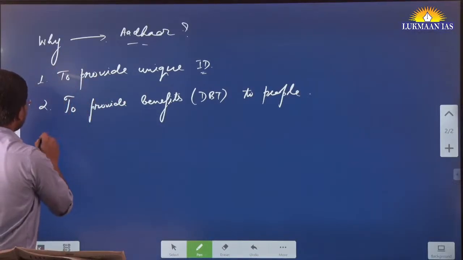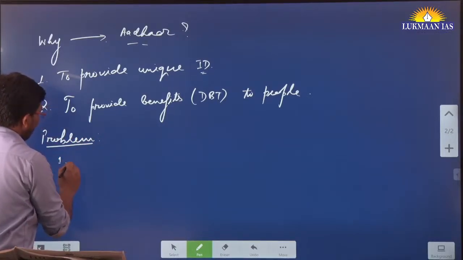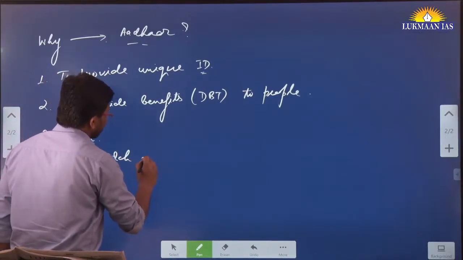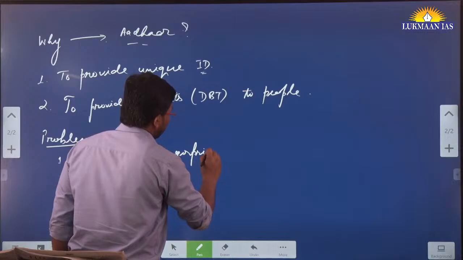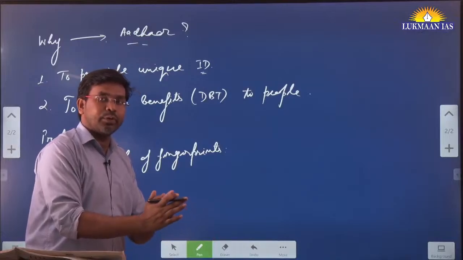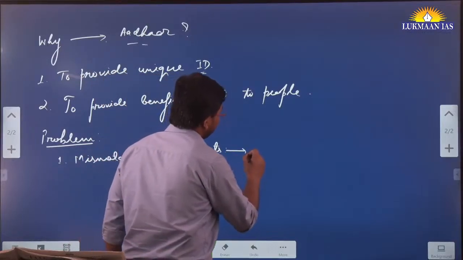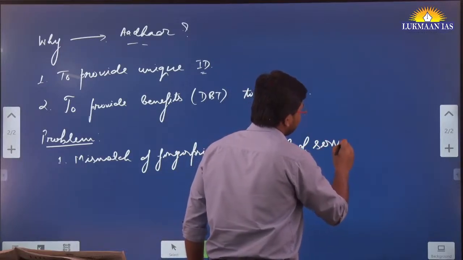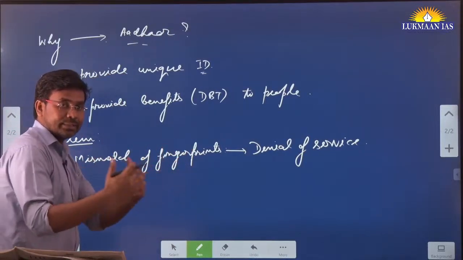One problem or concern with Adhar, we are going to discuss. One thing is mismatch of fingerprints. What happens if I create my Adhar ID now, and I am a manual worker, and after a few years my fingerprint may not match? Because of the mismatch of fingerprint, there is a denial of service to me.